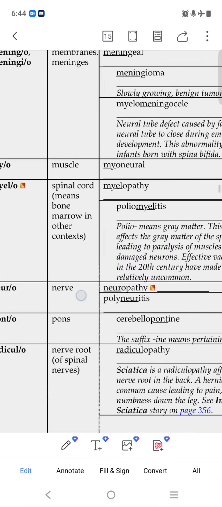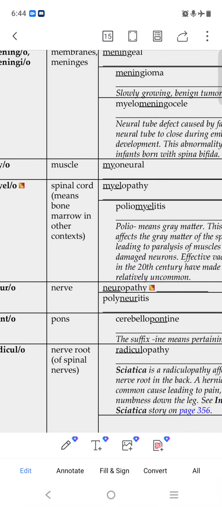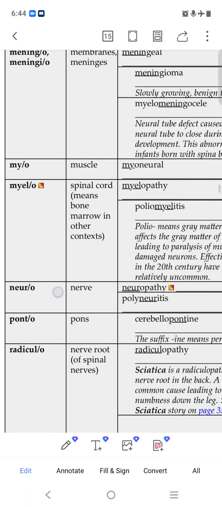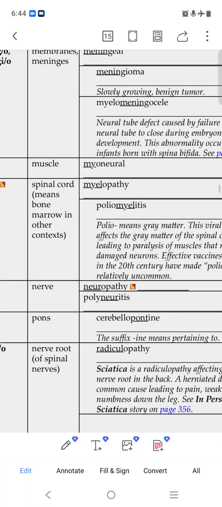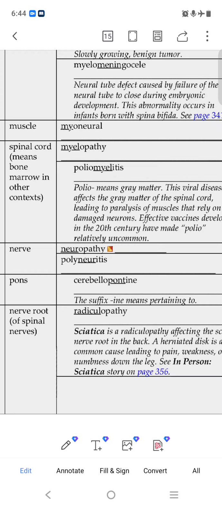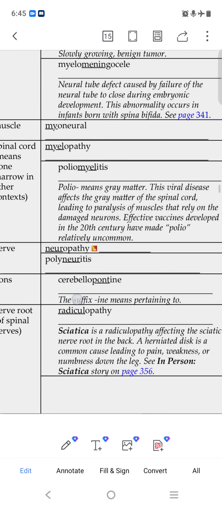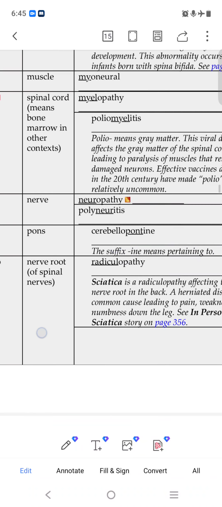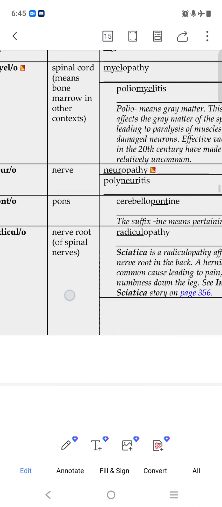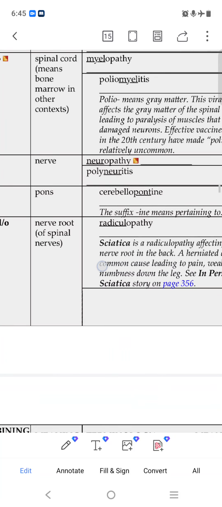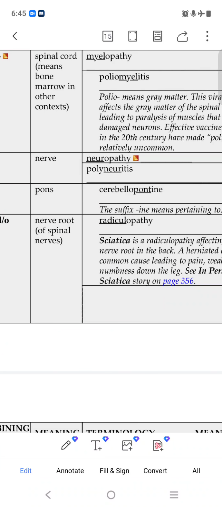Myo means muscles, myoneural, the muscles of the neural system. Myelo means spinal cord, also bone marrow. Myelopathy, like an abnormal condition of the spinal cord. Polio, poliomyelitis, the inflammation of the gray matter of the spinal cord. Polio means gray matter. Neuro means nerve. Pathy means abnormal condition of the nerve. Polyneuritis means multiple inflammation of the nervous system.